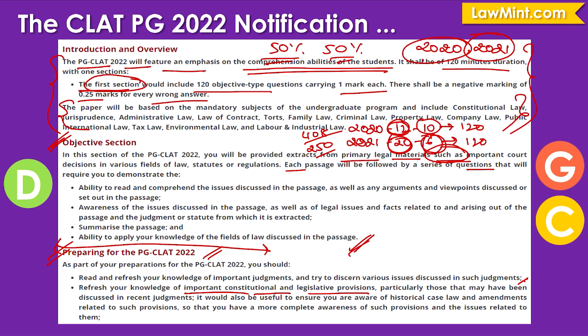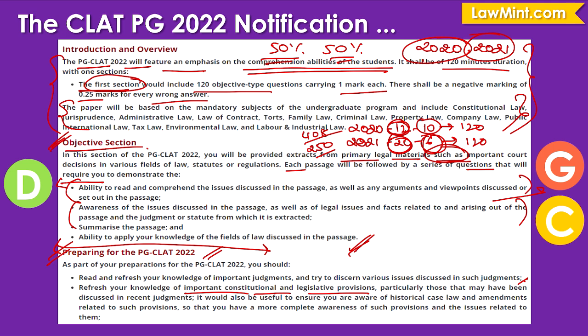Now, going back to the previous section, that is the objective section, if we look at this part, that is the ability to read and comprehend issues discussed in the passage, as well as any arguments and viewpoints discussed or set out in the passage, this is essentially referring to the direct questions. And the next bullet point says awareness of the issues discussed in the passage. So which means that the information required to answer the question will not be explicitly given in the passage. So they are expecting you to be aware of the legal happenings in India in the recent past. Therefore, this is referring to the generic questions.